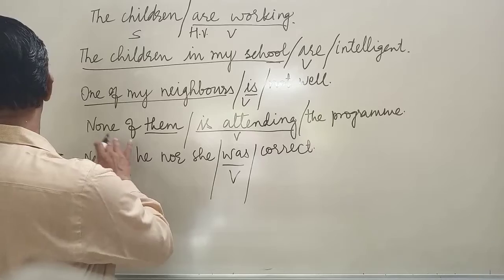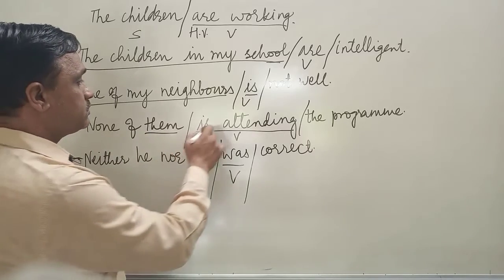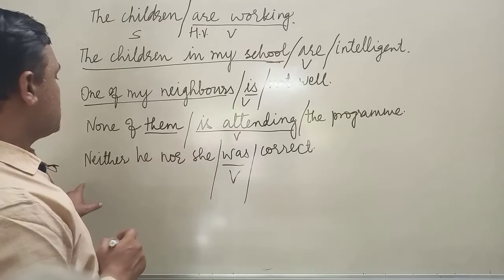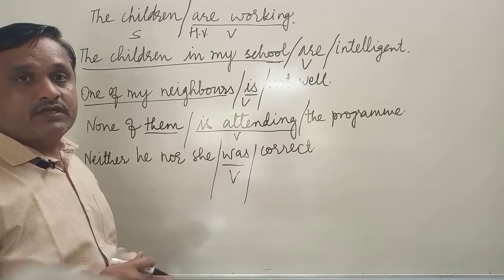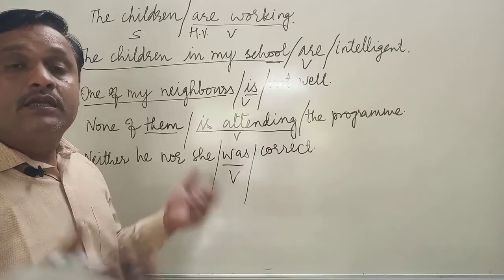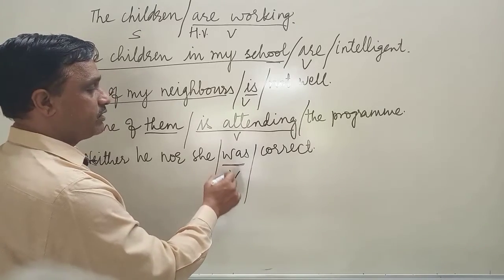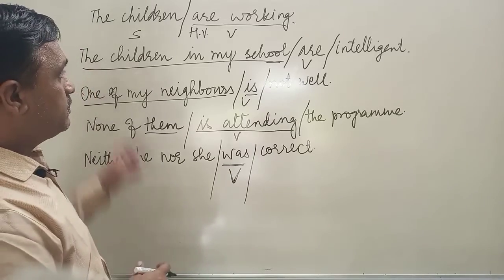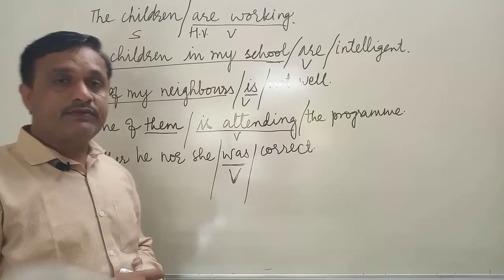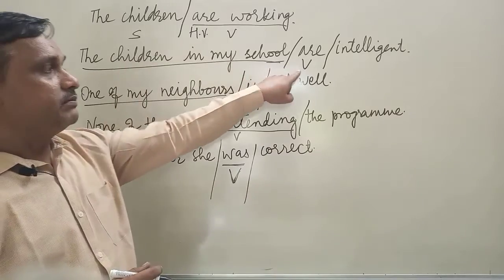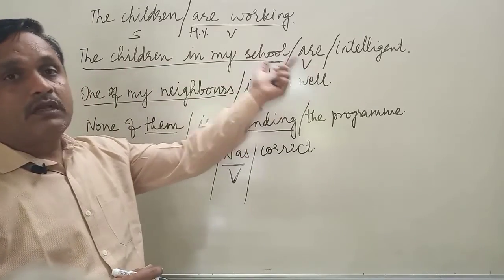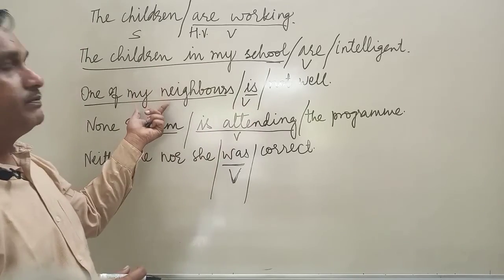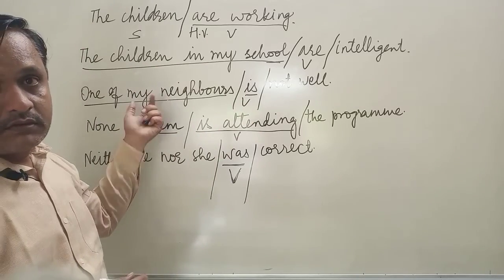So again the subject is singular, so the verb will also be singular, is. Neither he nor she: subject is singular, and that's why this verb is singular. So I hope you understood this relevance between subject and verb. The verb becomes plural when the subject is plural. The verb becomes singular when the subject is singular. Thank you.